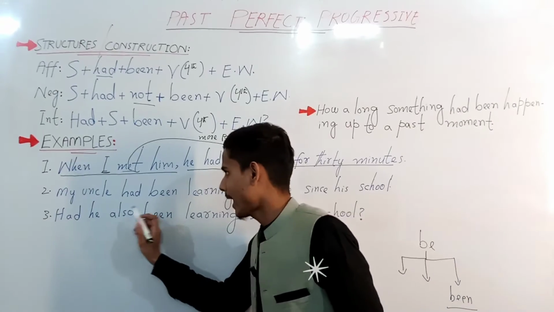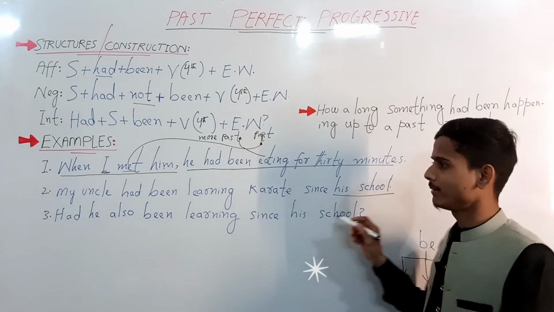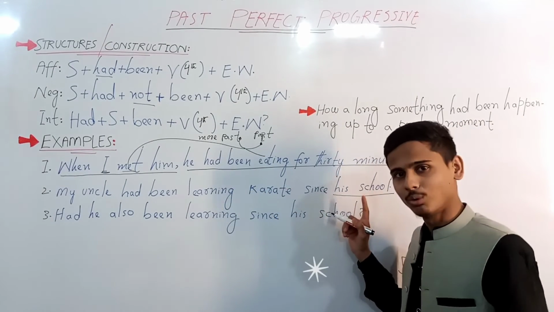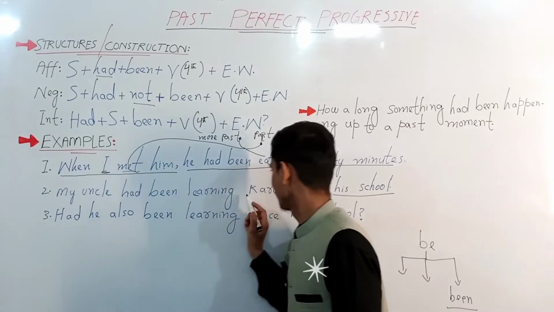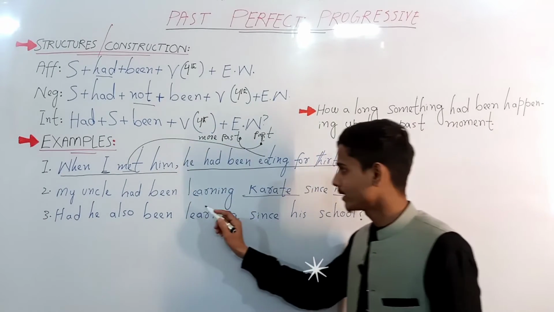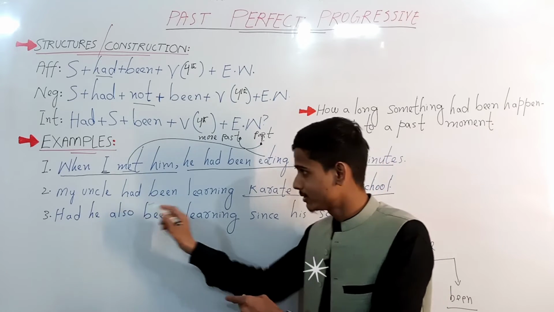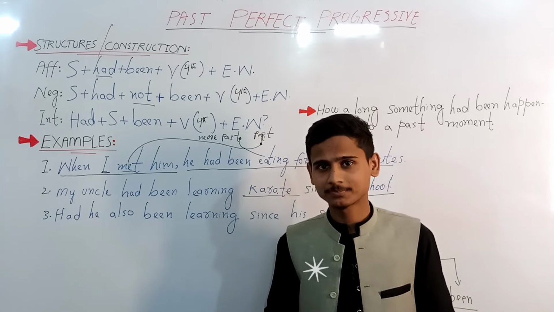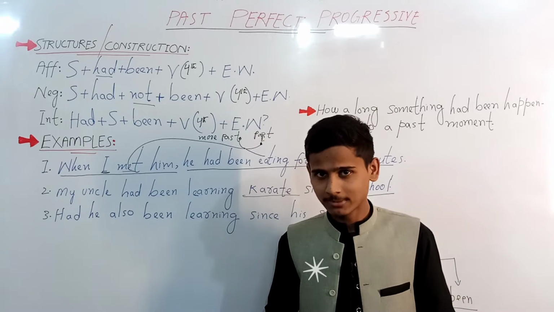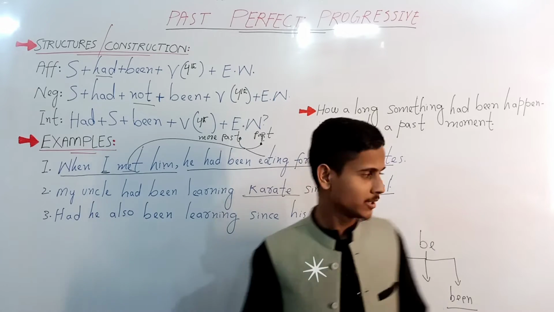The action began when my uncle was in school, at that time he started learning karate, and he continued learning. So this is a longer action. Getting my point? Now here I have used since.